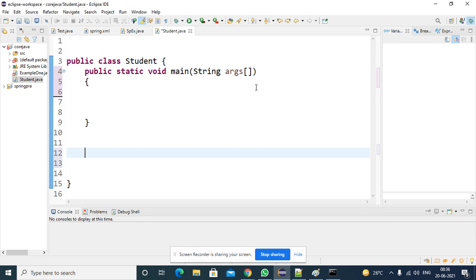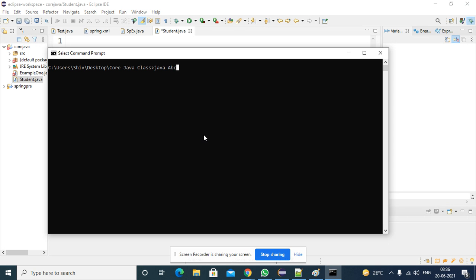In this class there is a method. What is the method name? The main method, and it is a static method. If the method is a static method, how do you call it? Directly, using the class name dot method name. The class name is ABC and the static method name is main. That is how the JVM will call it. Whenever you execute the program, you do not need to pass dot main; the JVM by default calls the main method on whichever class you pass here.